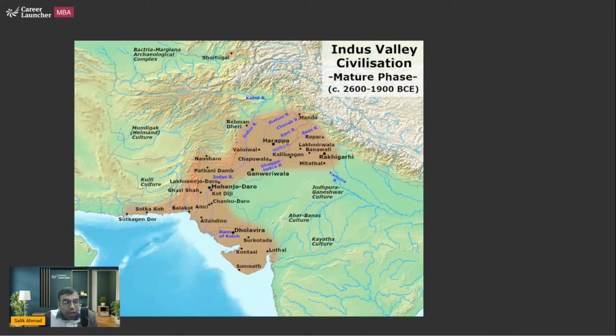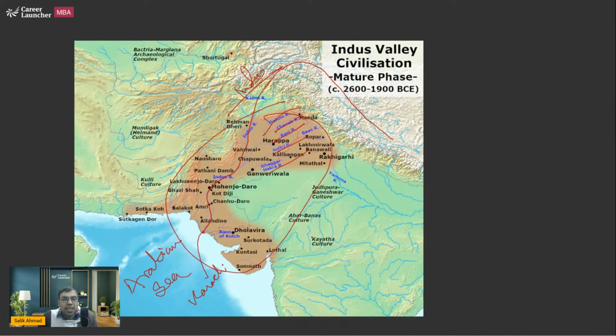Now let me tell you why it was called so. I'm sure you must be aware there's a river which starts from Tibet, goes to India, then goes to Pakistan, and falls in the Arabian Sea near the modern day port of Karachi. This is the Indus River, and it has a lot of tributaries like Jhelum, Chenab, Ravi, Beas, Satluj. In this region, around 1922, a civilization was found, and that civilization, being around the Indus region, was called the Indus Valley Civilization.